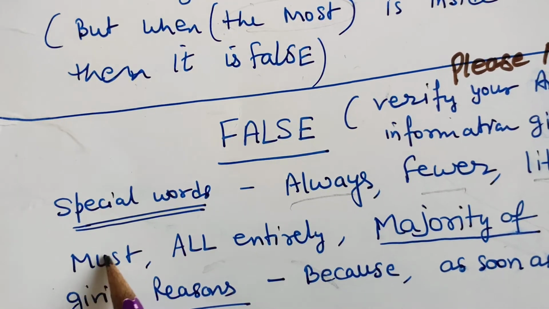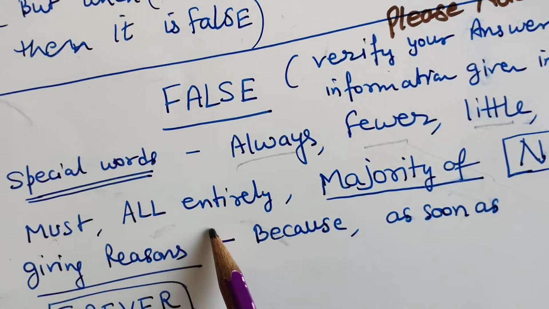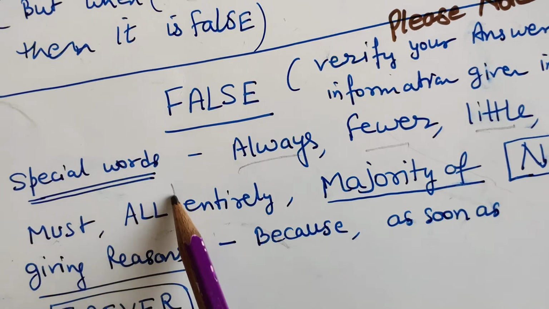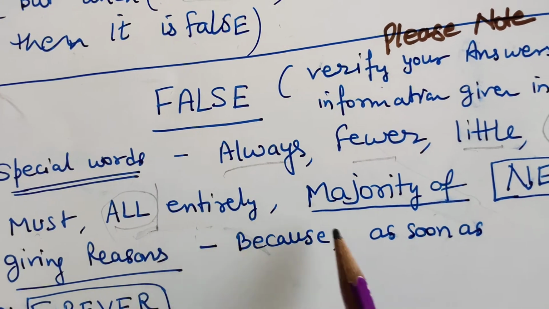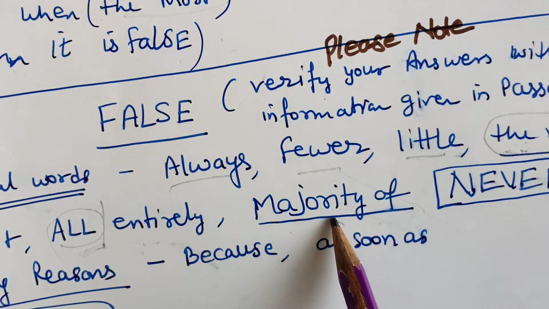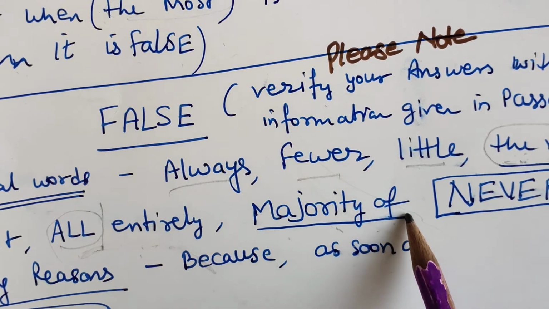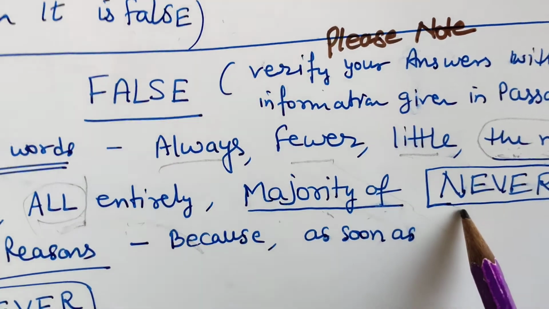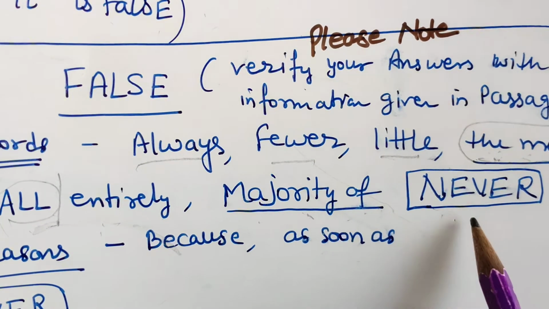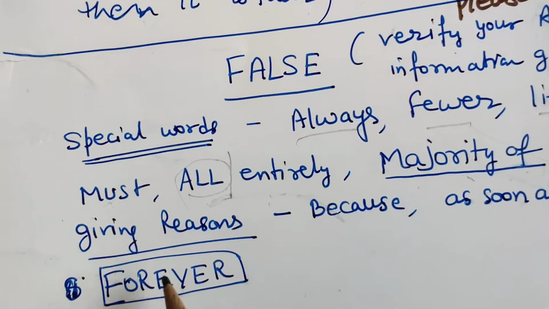Next are must, all, entirely, or only. If all is there, then it is false. Majority of is also a 99% false statement. Whenever never is given, it is also a false statement.